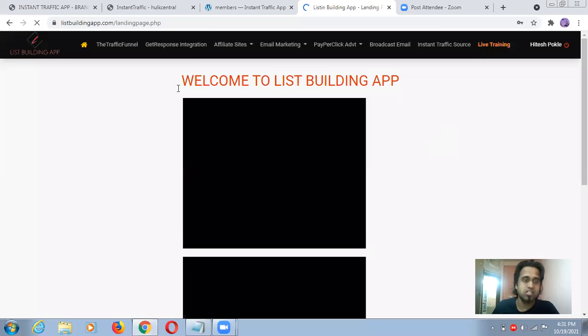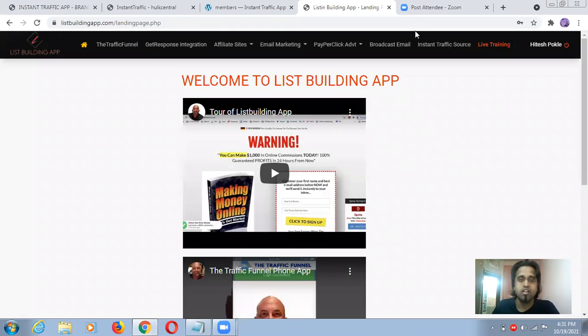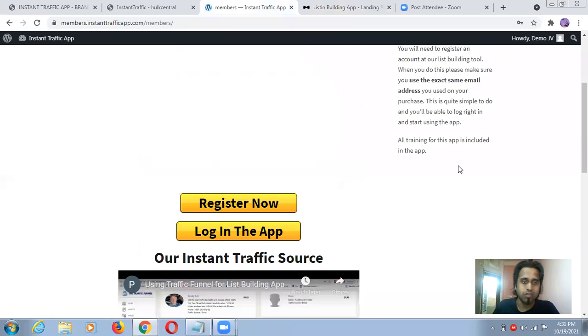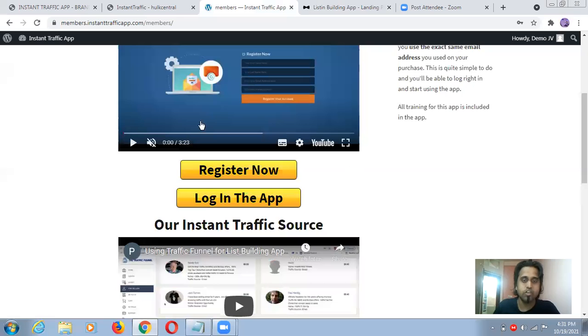Guys, this is a completely new dashboard, you can see. This one is your first dashboard, you can see, where you just have to follow some instructions.